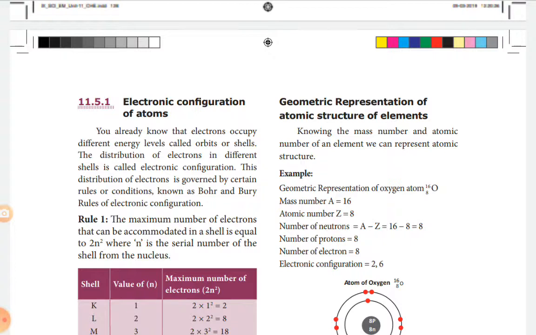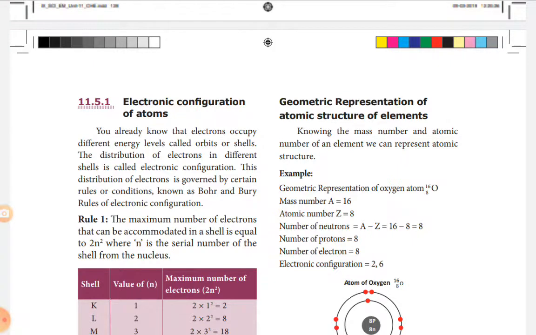You already know that electrons occupy different energy levels called orbits or shells. So, the distribution of electrons in different shells is called electronic configuration. This distribution of electrons is governed by certain rules called the Bohr-Bury rules of electronic configuration. Based on this rule only, the electrons are distributed in the definite orbits, the definite energy levels.